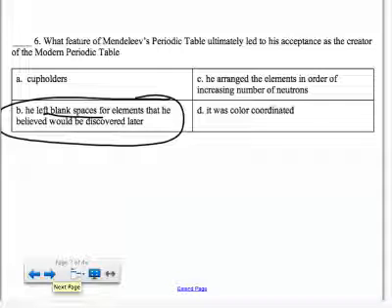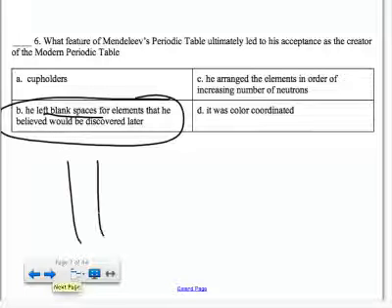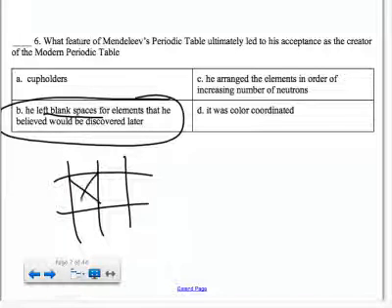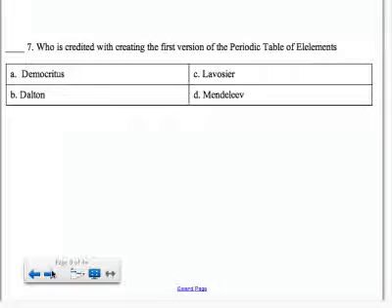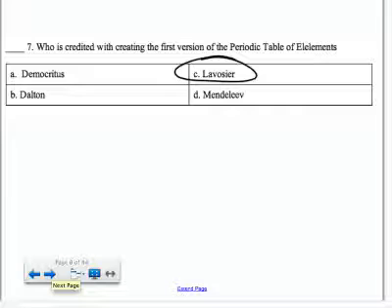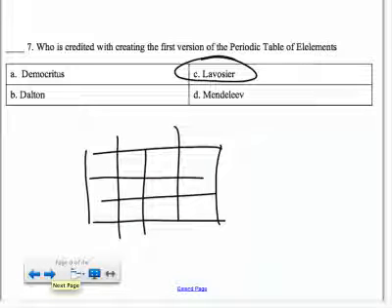He was so convinced that the pattern worked that he left blanks in his periodic table where there was no element that fit, because he believed they would be discovered later and would fit into that place. They were later discovered and fit exactly where he said they would. So that is why he's given credit for creating the modern periodic table. However, he was not the first to put them into a table. That credit goes to Lavoisier. Lavoisier made the first attempt to categorize elements based on similar properties.